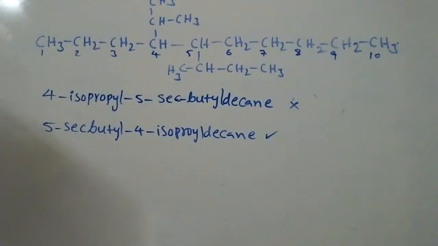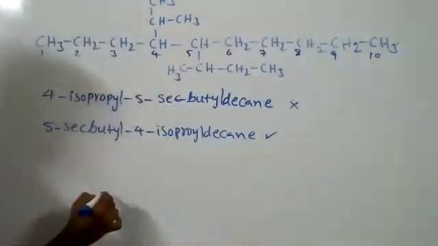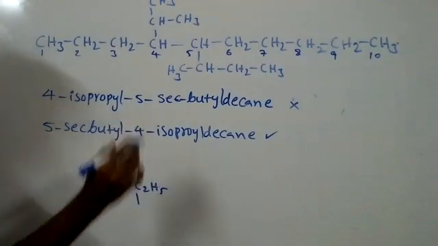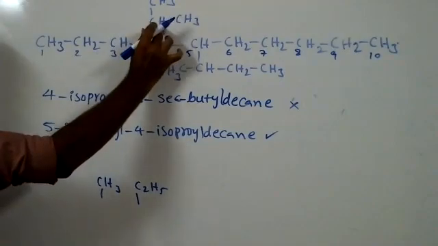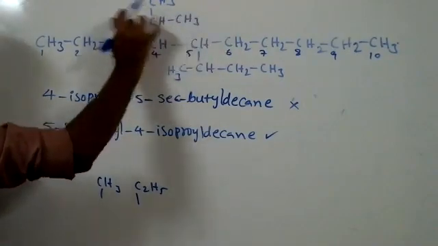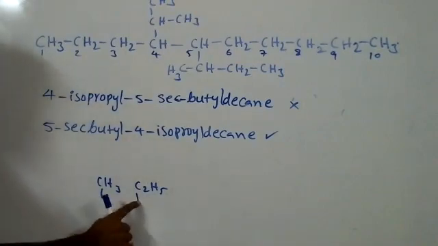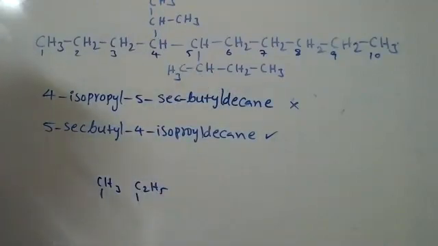Okay, if you have completed, then listen carefully to how to give another naming. Whenever a longest carbon chain has a simple methyl or ethyl attached, we call these side chains. But if the attached chain has further chains, these are called branched chains. These are simple side chains; this kind of chain is called a branched chain.